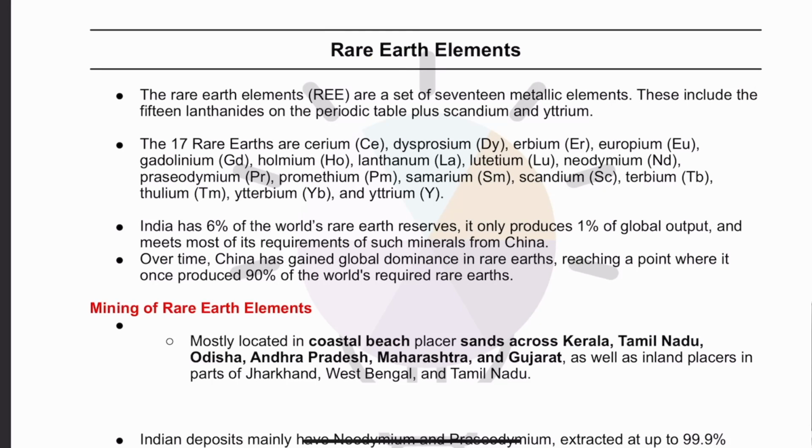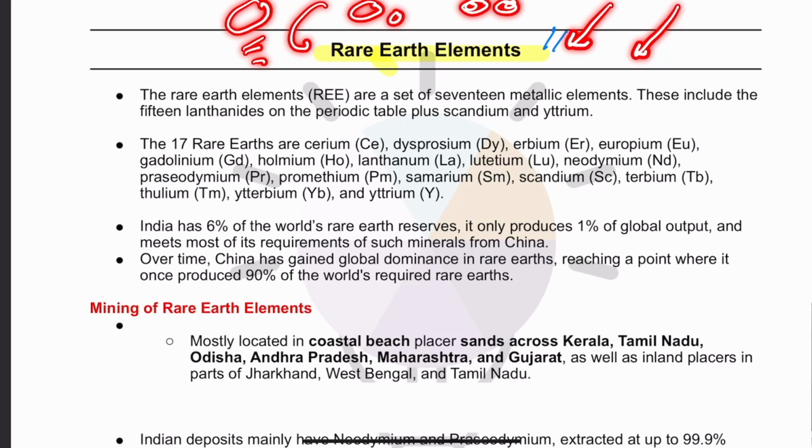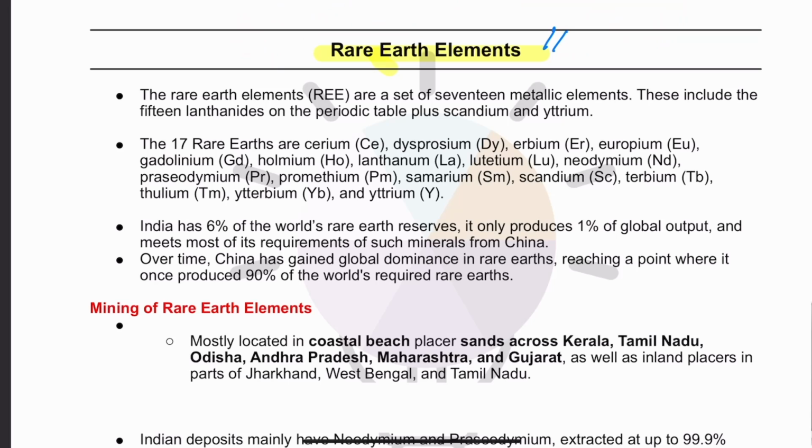Now guys, we come to rare earth elements. See, the name is a misnomer. Rare earth elements don't actually mean that they are rare. They are quite abundant, but their concentration in few pockets, or at one place, is problematic. Therefore, they become rare. There are 17 rare earth elements divided into 2 groups: the lanthanide group, in which we have 15 elements, and scandium and yttrium. This list is given here. You can just download it.